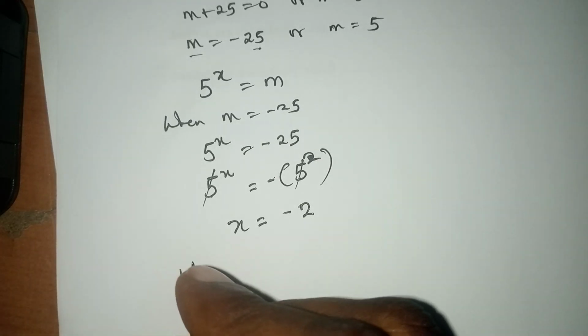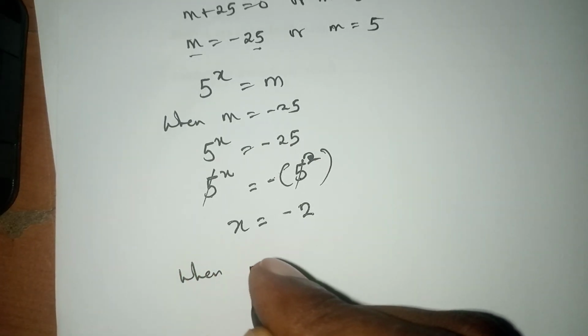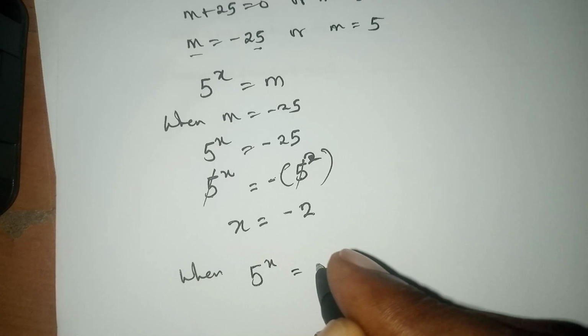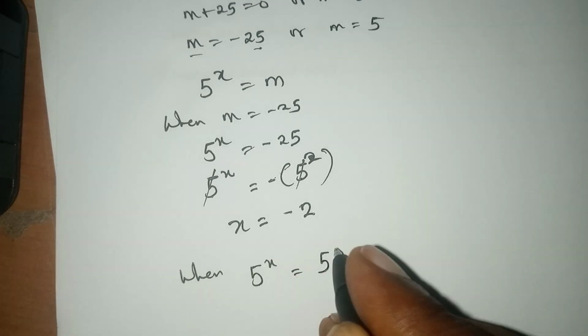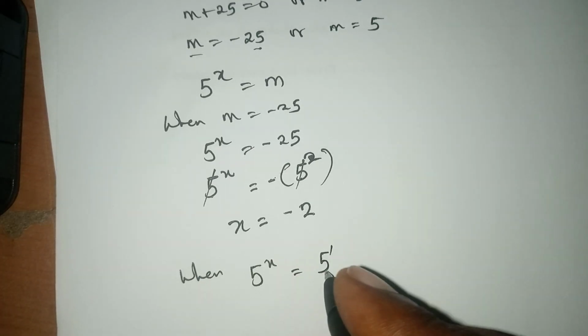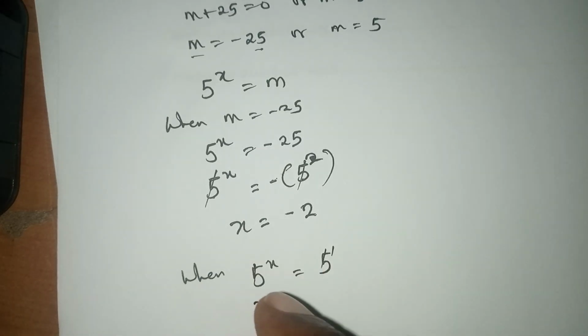All right, x equals minus 2. Then when 5^x equals 5, so the power of 5 here is 1, obviously. So this will knock out this. So x equals 1.